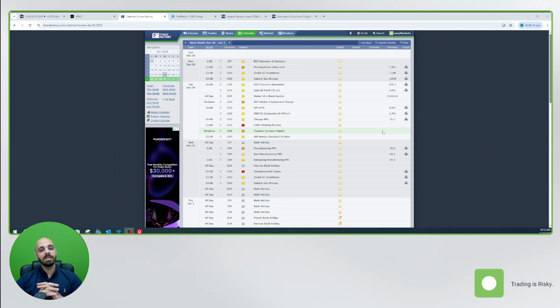As we can see, December 30, we have the FOMC meeting minutes. To differentiate between the minutes meeting and the actual meeting, the minutes meeting is just a summary of the last meeting that took place. So let's see what happened in the last meeting, especially since it was very important.